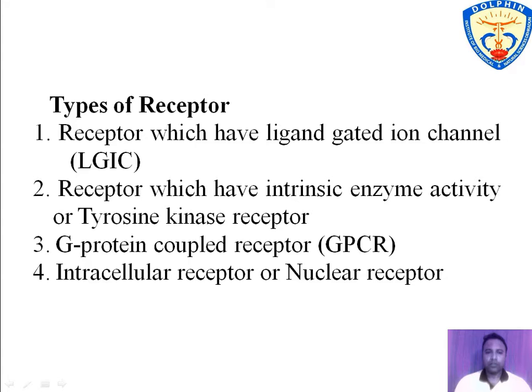Types of receptor are classified on the basis of their mechanism of action into four types. First is receptor which has ligand gated ion channel, second is receptor which has intrinsic enzyme activity or tyrosine kinase receptor, third one is G protein coupled receptor, also called GPCR, and the fourth one is nuclear receptor, also called intracellular receptor.